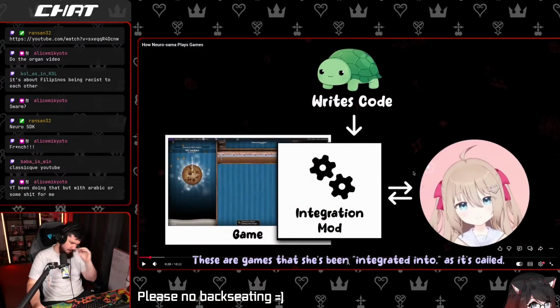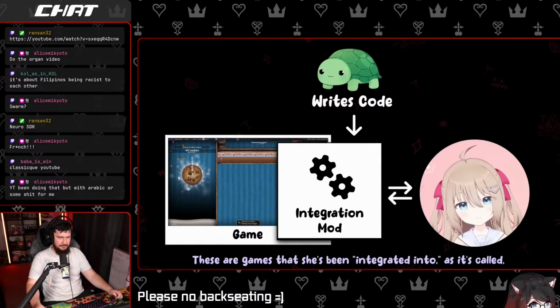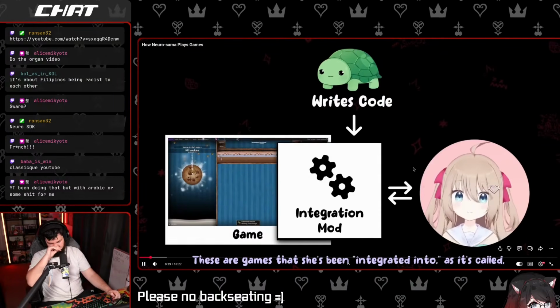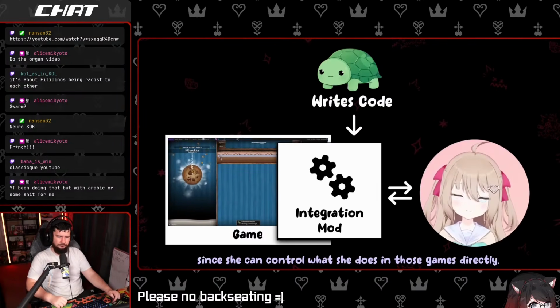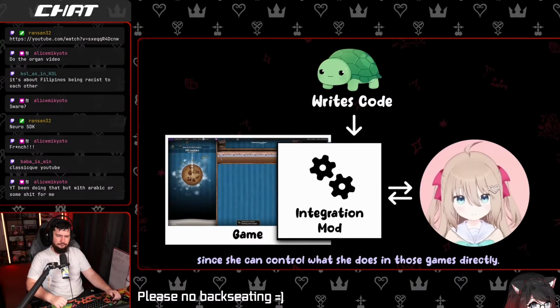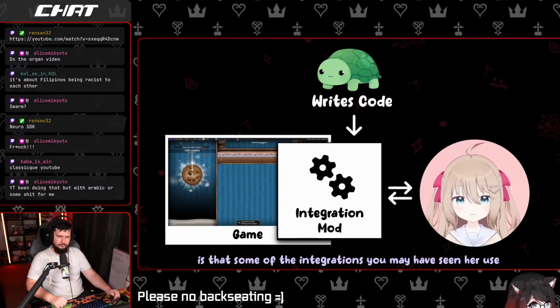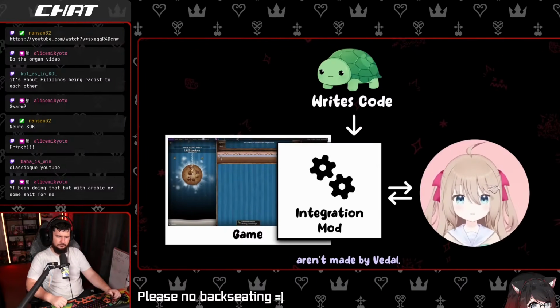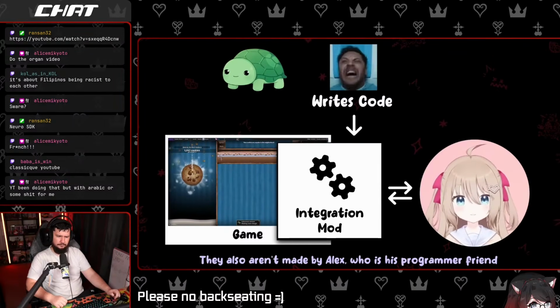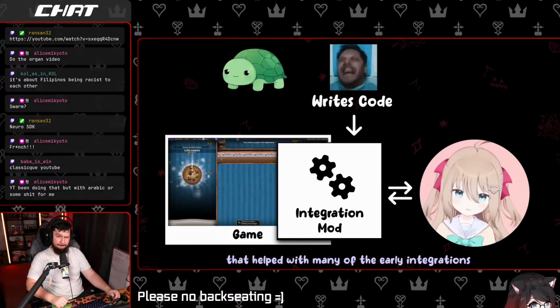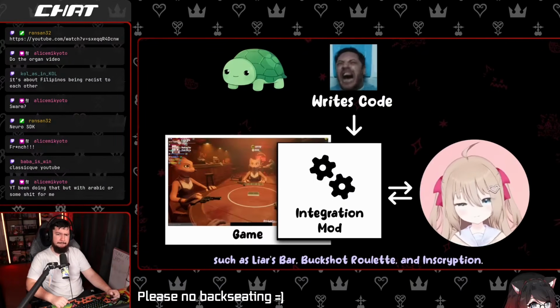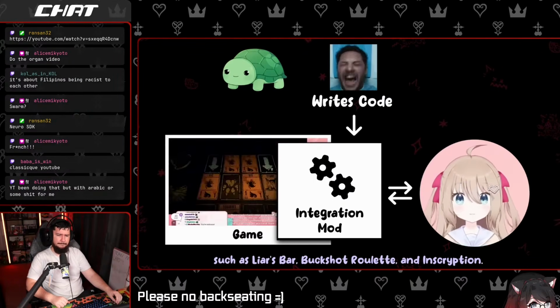Well, the one that everyone remembers early on was the OSU streams, and then the Minecraft streams. Integrated into, as it's called, since she can control what she does in those games directly. But what you may not know is that some of the integrations you may have seen her use aren't made by Vedal. They also aren't made by Alex, who is his programmer friend that helped with many of the early integrations such as Liar's Bar, Buckshot Roulette, and Inscryption.